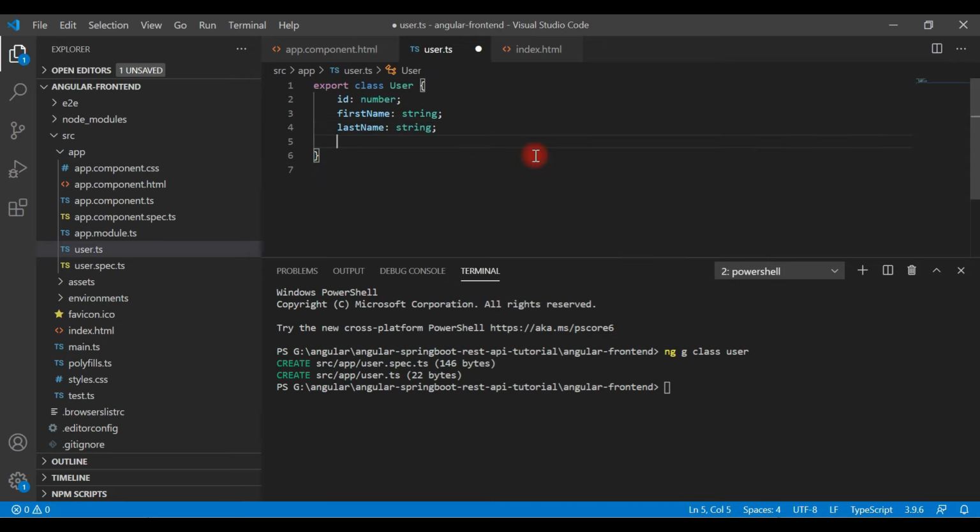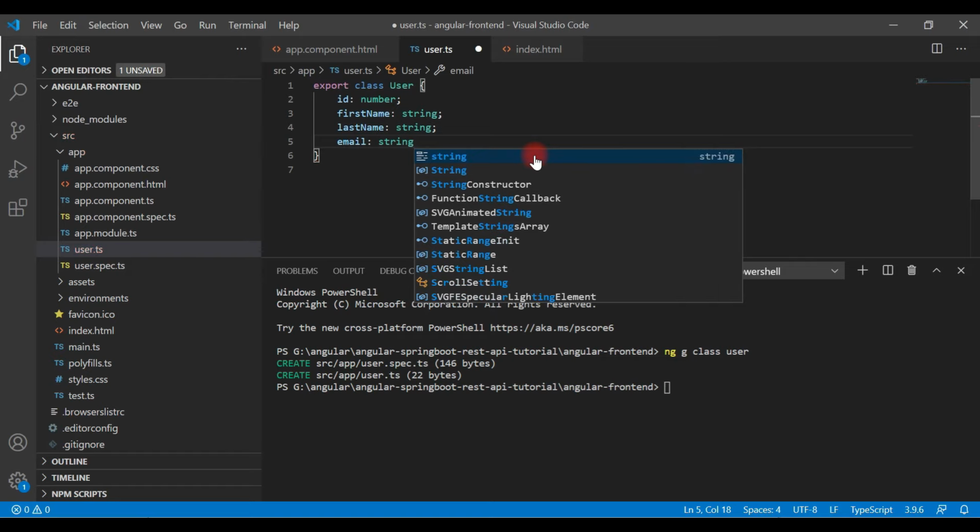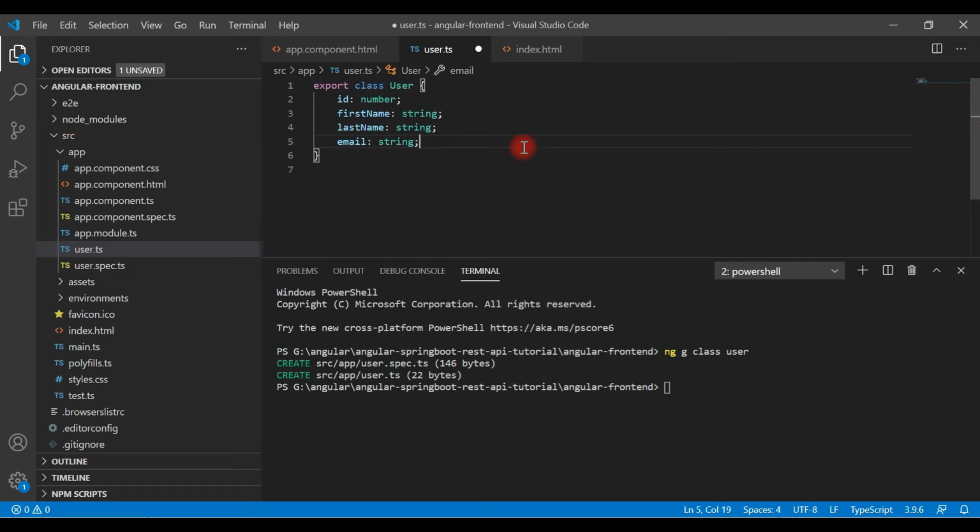Here we are using TypeScript, so we can provide a type to the property like this, email, which is also a string. This is basically the most important usage of TypeScript. We can use types for properties in a class like this. So this is how we create a model class which will hold the response of the REST API.